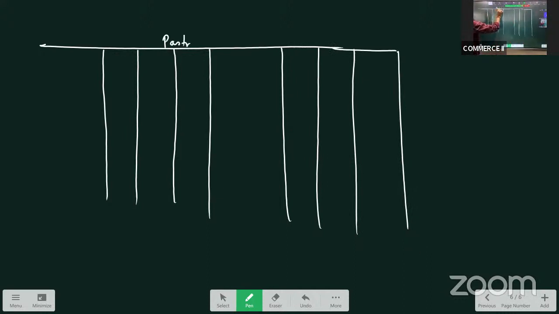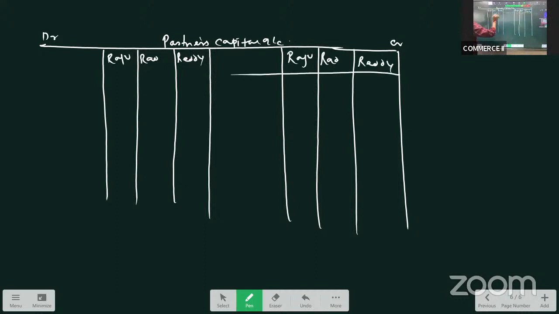This is partners capital account. Who are the partners? Raju, Rao, and the new partner is Reddy. Raju, Rao, and Reddy. Ready?